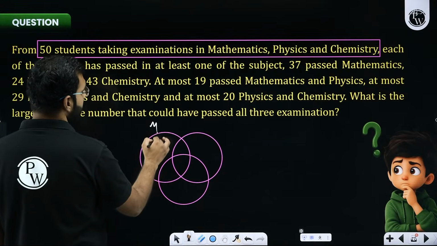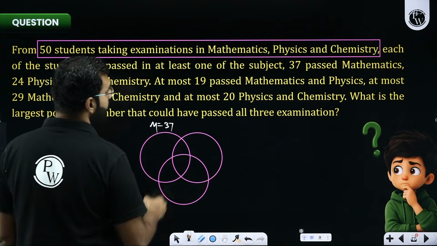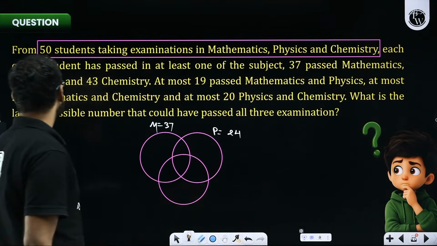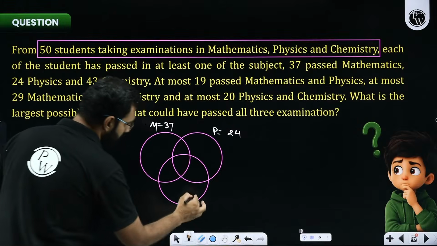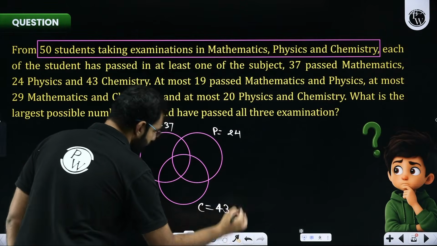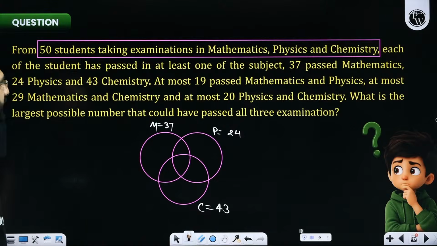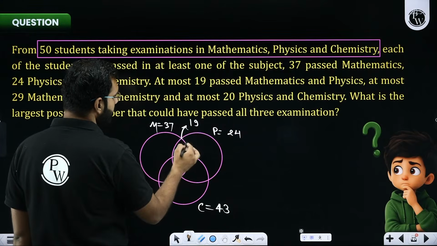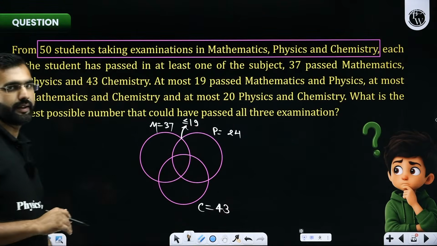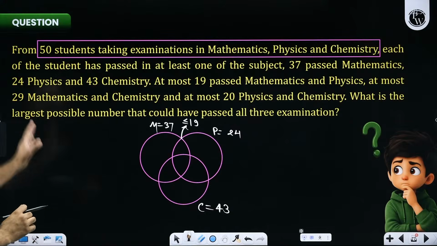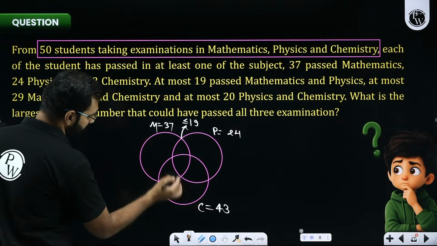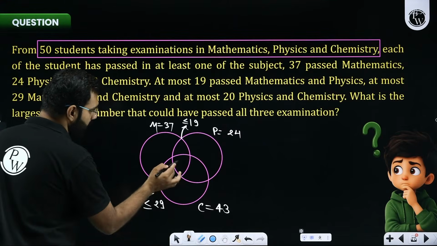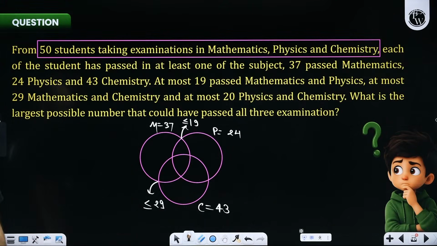So if somebody has passed some, which means what? People who have passed maths are 37. People who have passed physics are 24. People who have passed chemistry are 43. These are the numbers. At most 19 people passed maths and physics. So at most, this is 19, which means this data will be less than or equal to 19, maths and physics. At most 29 maths and chemistry. So this is maths and chemistry. So this data is maximum 29, which means this will be less than or equal to 29.